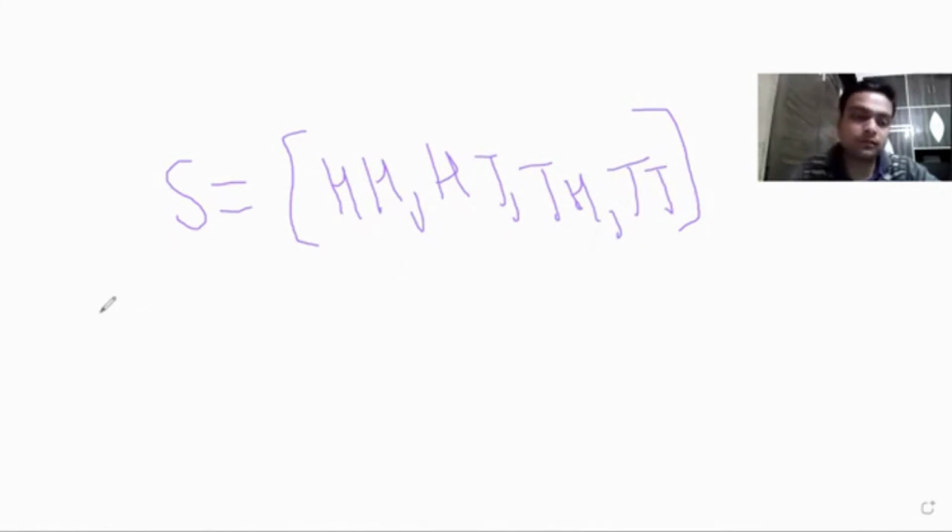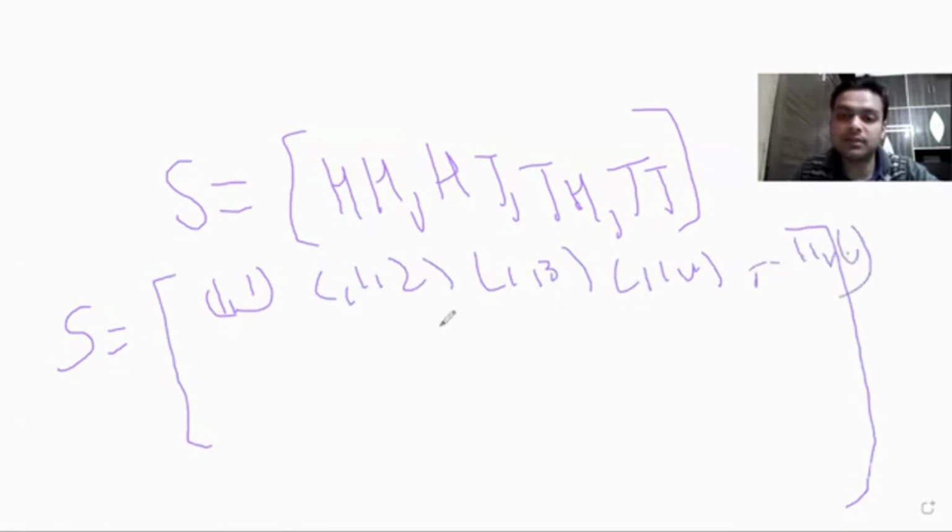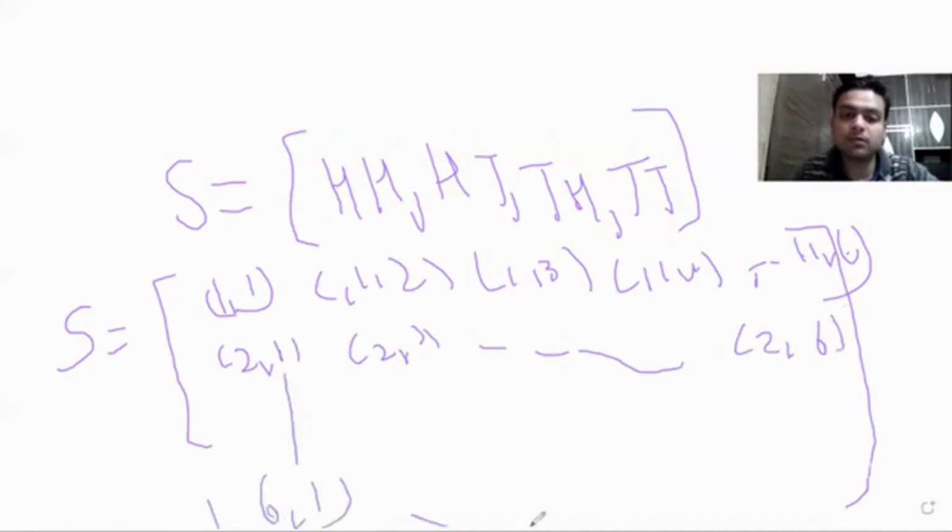And now suppose you flip 2 dice. So what is the sample space that you can get? It will be 1,1, 1,2, 1,3, 1,4, and so on up to 1,6. In the same way, 2,1, 2,2, up to 2,6. In the same way, it will go up to 6,1, up to 6,6. Okay.